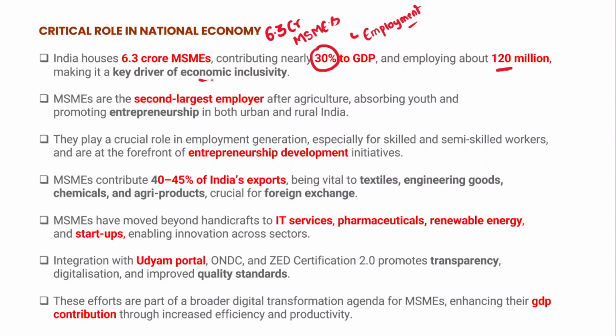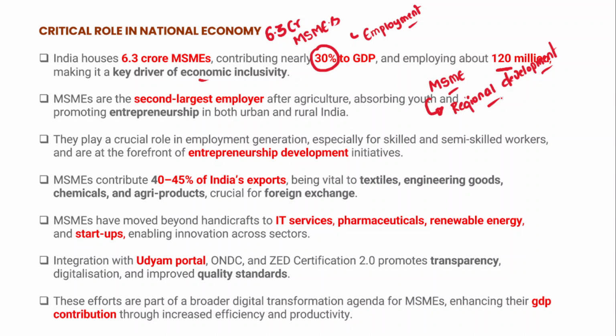In fact, MSMEs can play a very important role in reducing regional developmental imbalances, because there are some industries which are exclusively located in very few areas, neglecting other areas, but MSMEs are located in those neglected areas as well, thereby reducing regional developmental disparities.